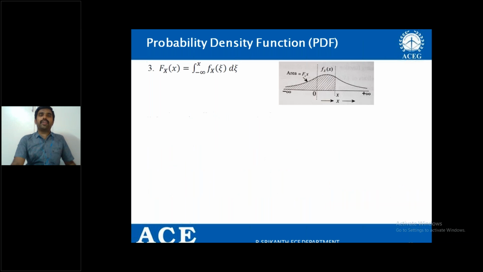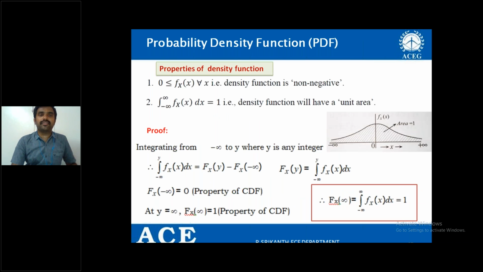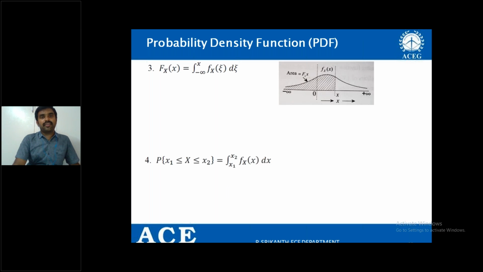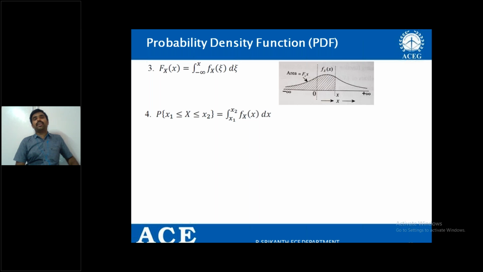So four properties are discussed under the PDF. What are the four properties? The first property is that the density function is always a non-negative function. The second property is that the area under the density function is 1. The third property is that the distribution function can be derived from the density function by taking the integration. The fourth property is that we can find the probability by taking the density function, right?